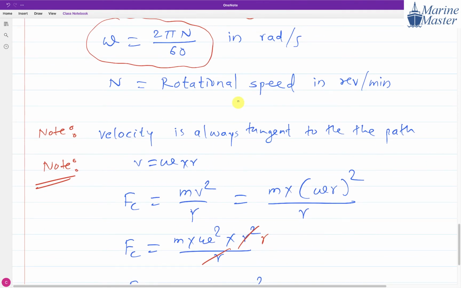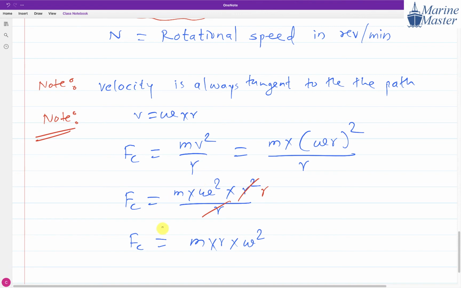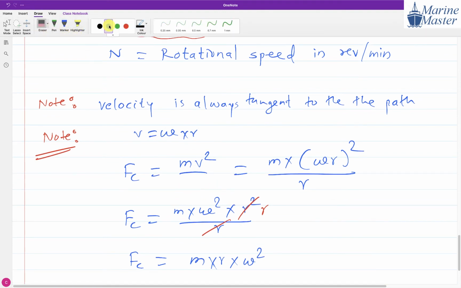Now write down this note, sir. Velocity is always tangent to the path. Here we derived from mv square by r. And remember, v is equal to omega into r. Here we tried to derive mr omega square by using mv square by r.